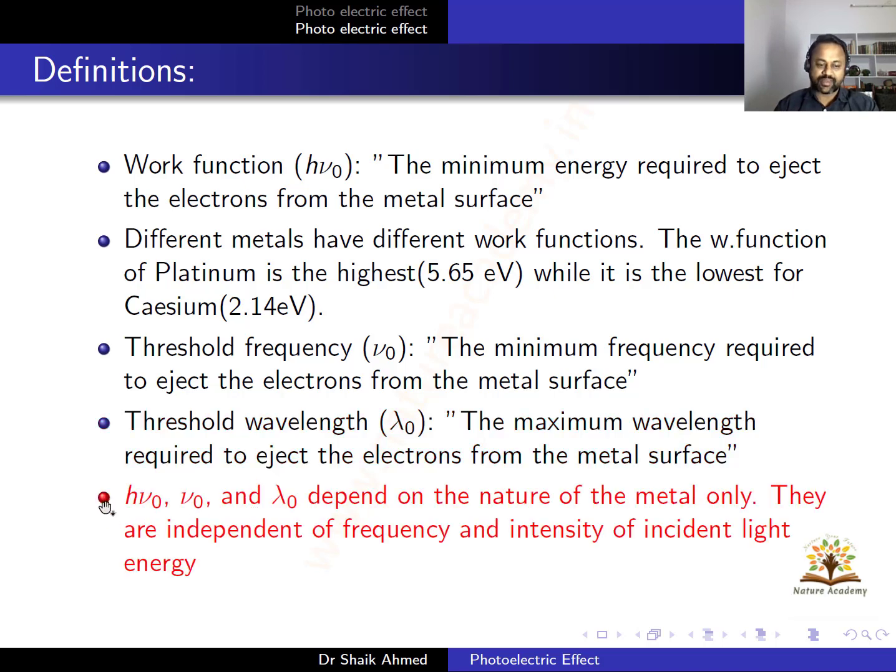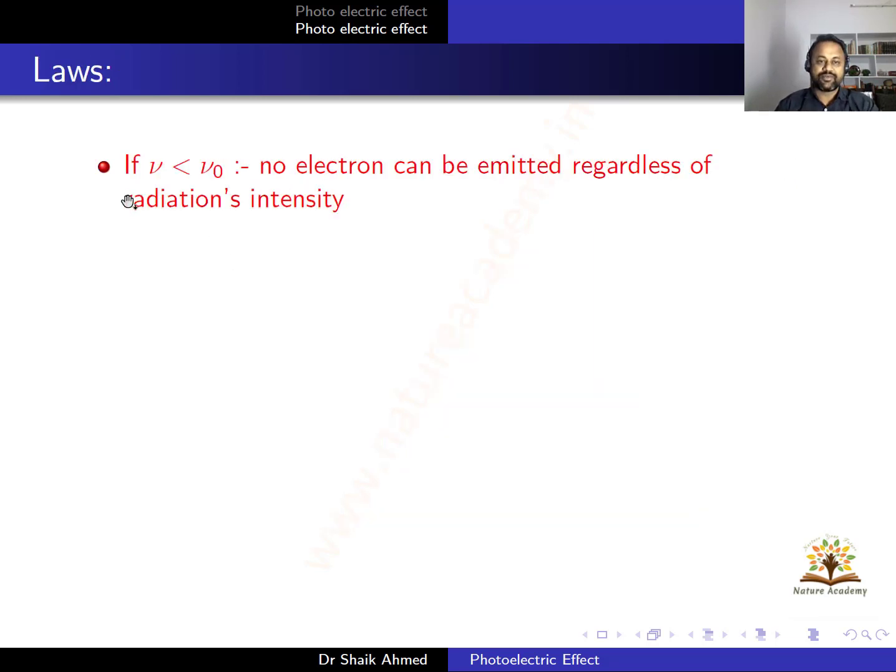Here I have another important question. You can get these questions in your exams. hν₀, the work function, threshold frequency, and threshold wavelength depend on the nature of the metal only. They are independent of the frequency and the intensity of the incident light. So these three are metal properties. They are not related to the incident light.